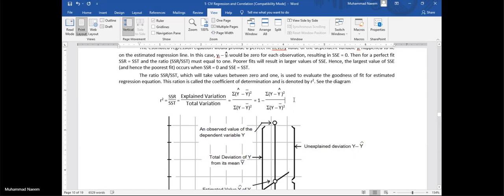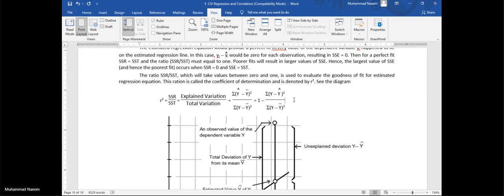If the value is near 0, we will say that the model is a poor model. This is not a good one. But as the values are going towards 1, because the range of r square, the range of the coefficient of determination, is from 0 to 1.